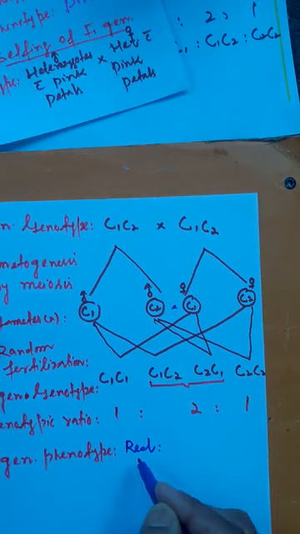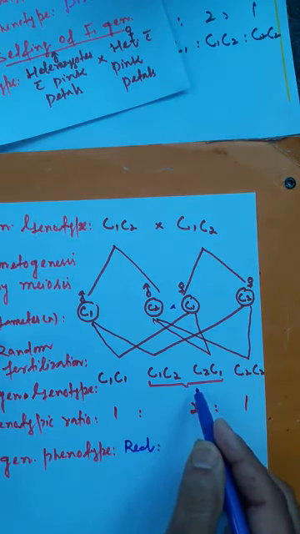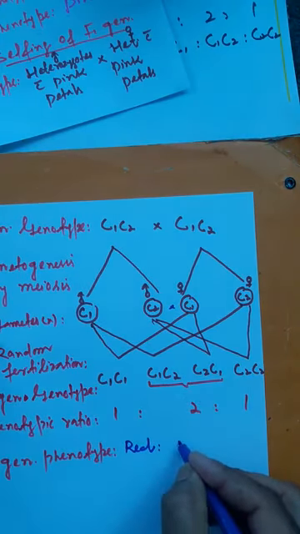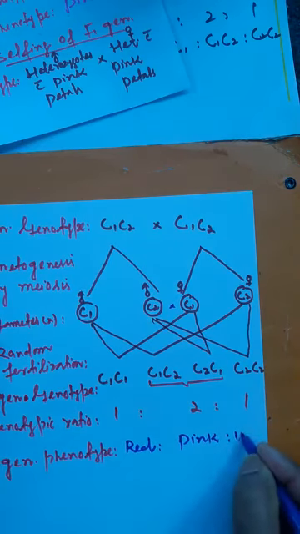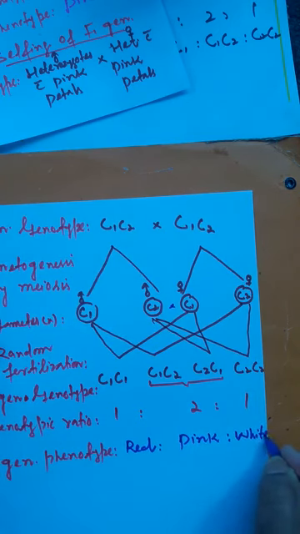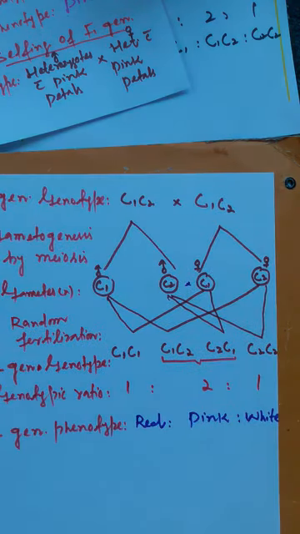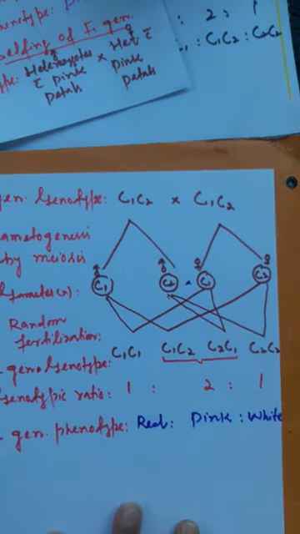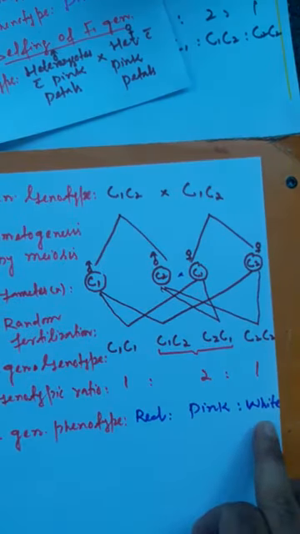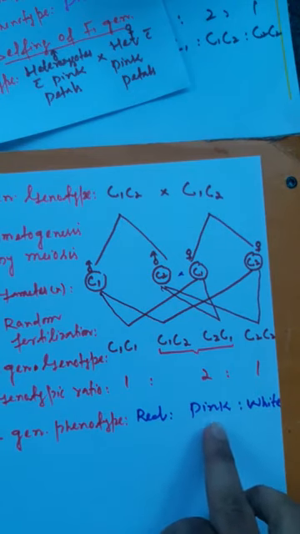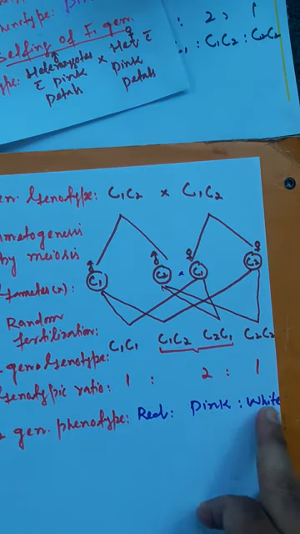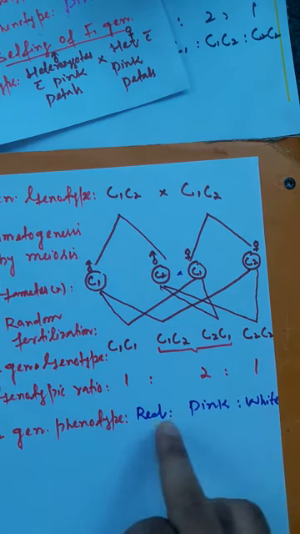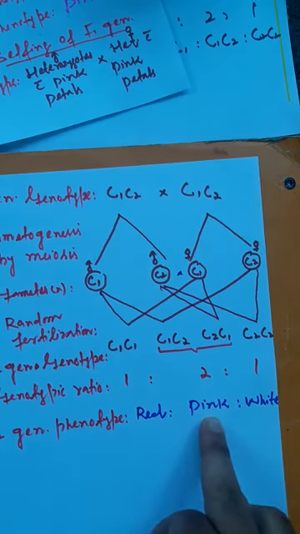So C1 C1 क्या है? Red. C1 C2 or C2 C1 these are pink. So two are pink and C2 C2 these are white. तो यहाँ पे जो पॉइंट है अब phenotypically also there are three types of individuals. One is red, two are pink and one is white. Two are parental and two are recombinant. We can say 50% are parental as these are 25%, these are 25%. So 50% are parental and 50% are recombinants.